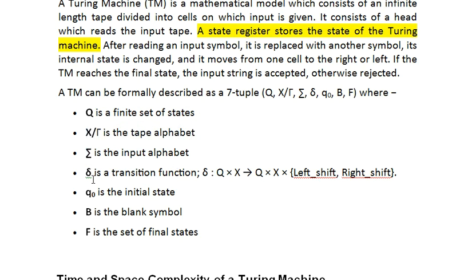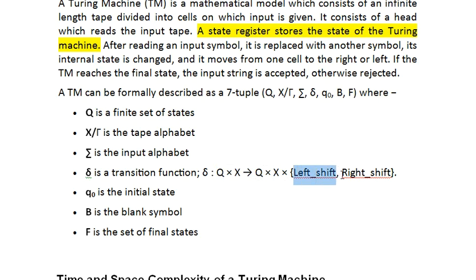Then we have delta, the transition function. Here delta defines the number of states and the number of tape alphabets. It results in the current state or the next state, along with the tape alphabets and the movement in the left or right direction.